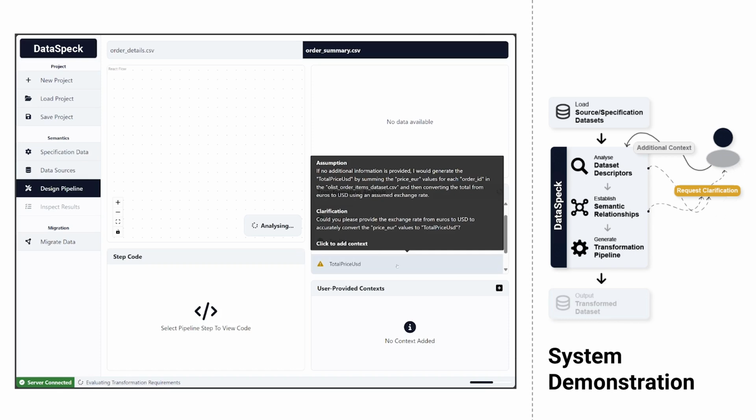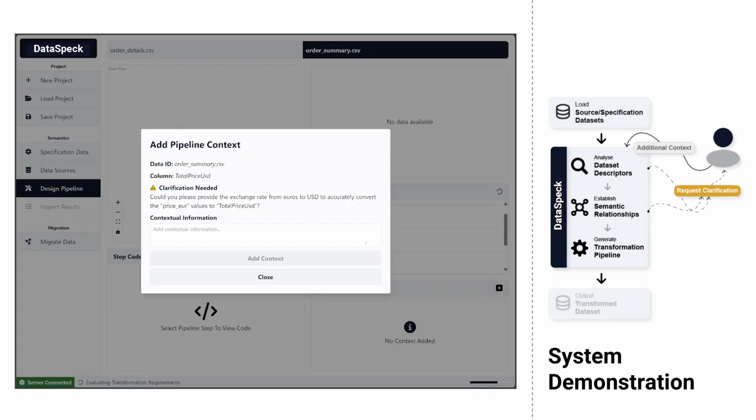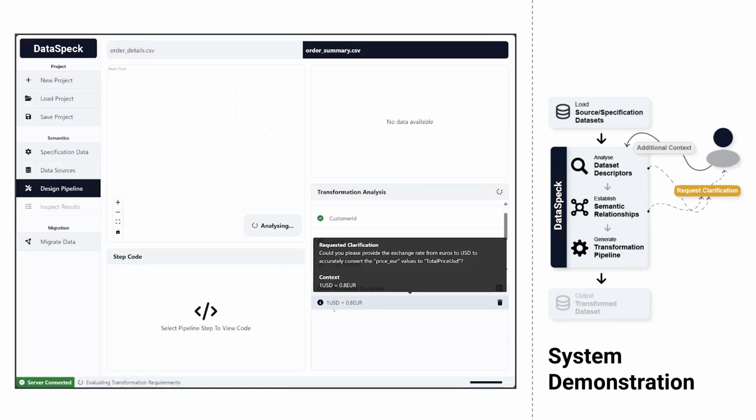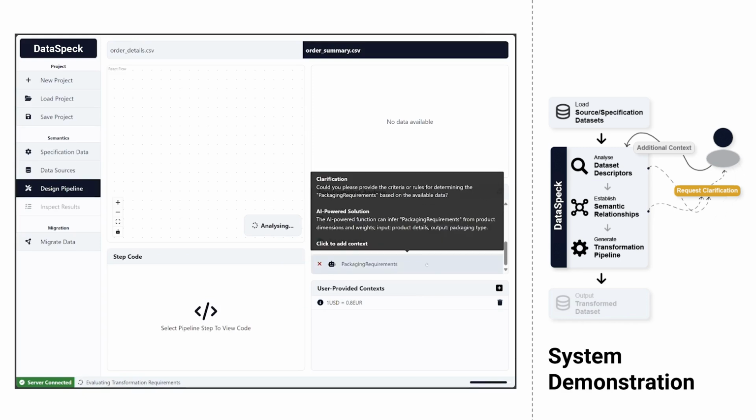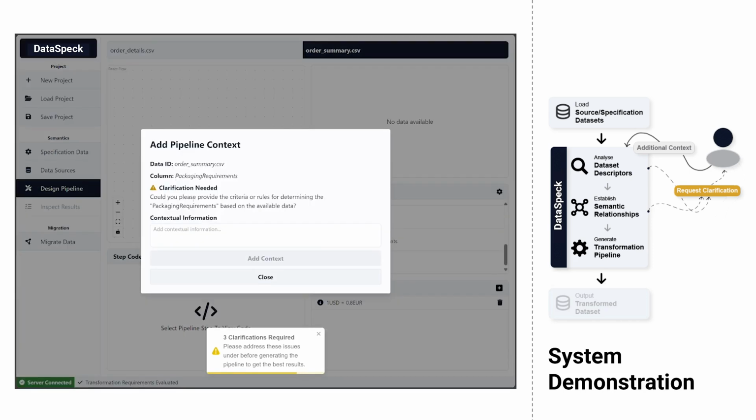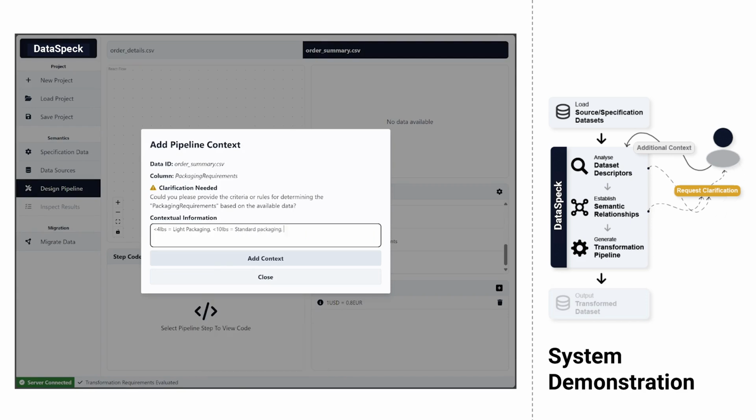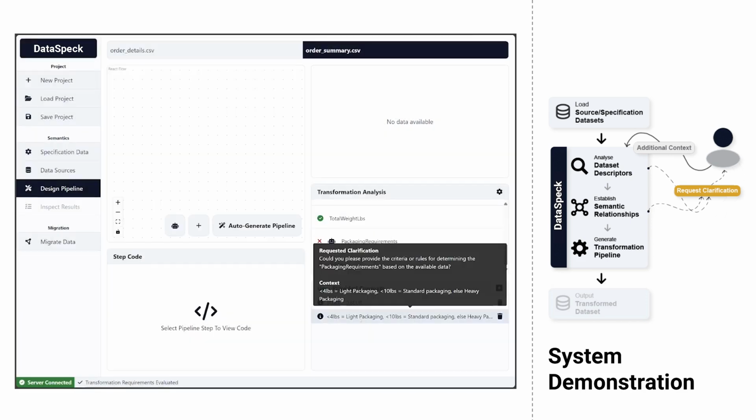In this scenario, we observe that the system seeks clarification on the exchange rate between US dollars and euro. We also see a red cross next to the column packaging requirements, indicating that the system does not know how to create this column and needs additional context. In this case, packaging requirements is calculated using a specific binning threshold.